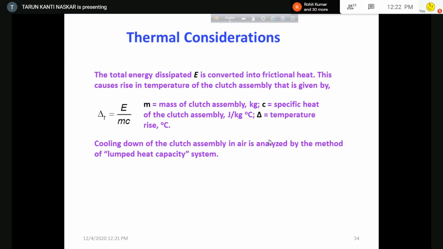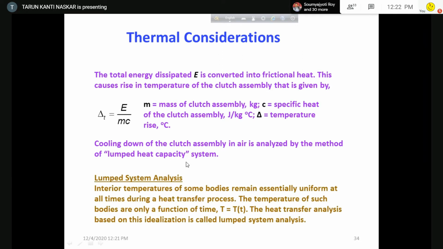Now this cooling down of the clutch assembly is analyzed in thermodynamics by lumped heat capacity system. So this is the thing, lumped heat capacity system. Now I will discuss what is this lumped heat capacity system. I think you will follow. Now lumped heat system analysis, what is that?